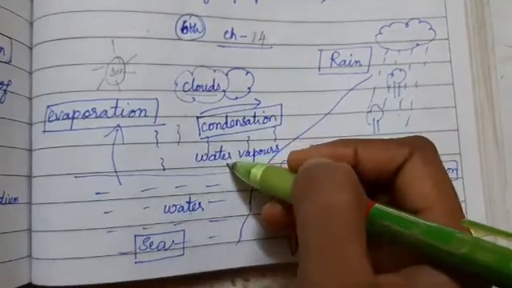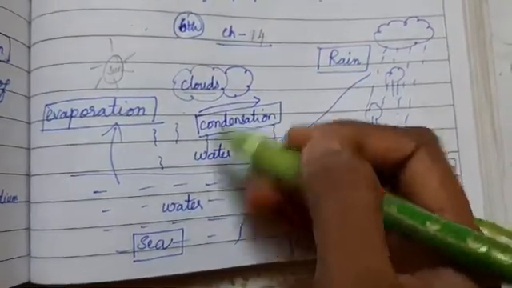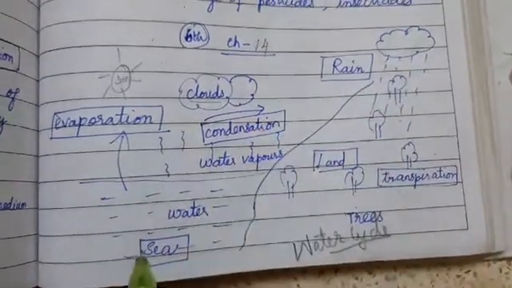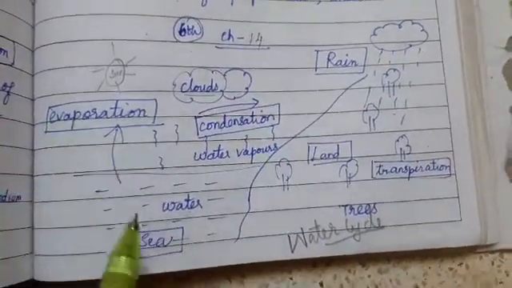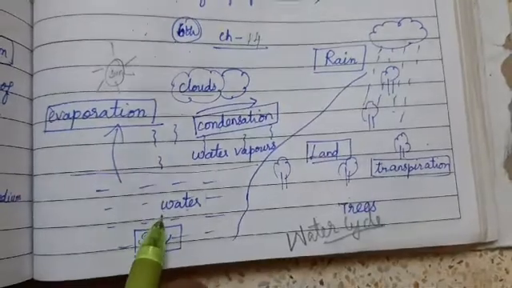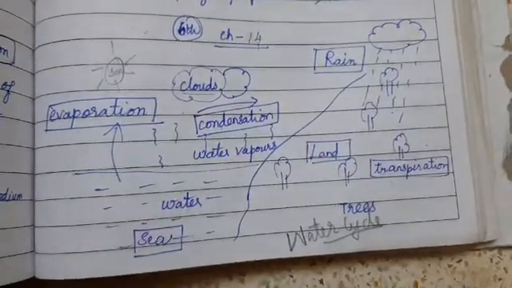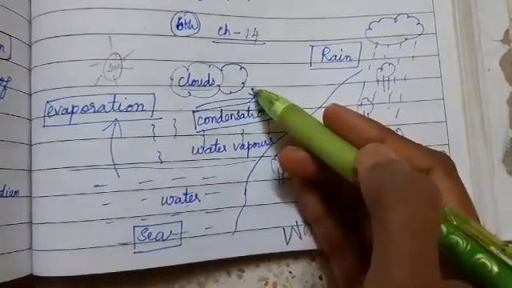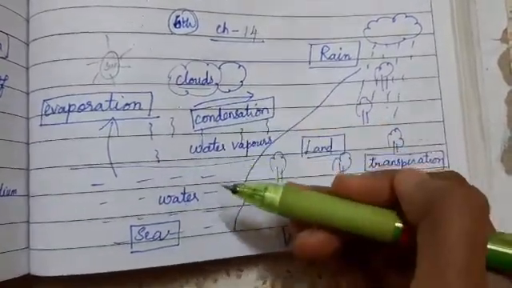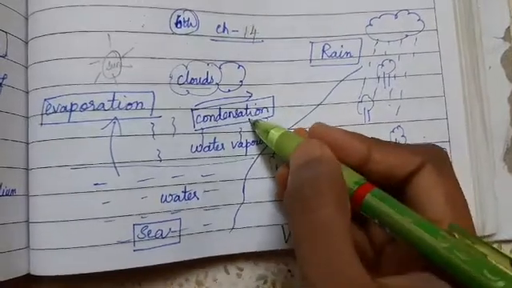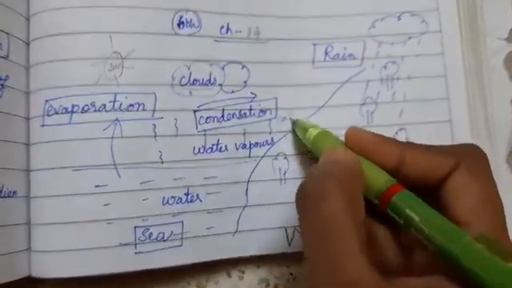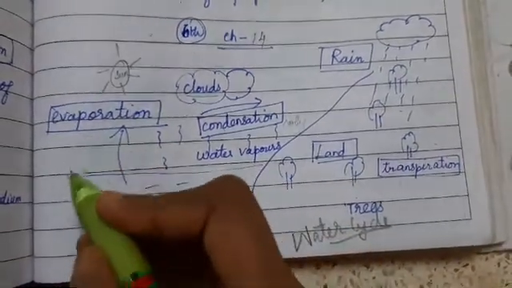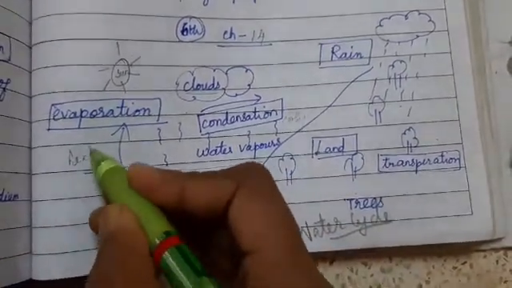That is, the vice versa of evaporation is condensation. The opposite of evaporation is condensation. In evaporation, water gets changed from water to water vapor. Again, the water vapor, if it changes back to water, it is condensation. So this happens upon cooling, whereas evaporation happens upon heating.